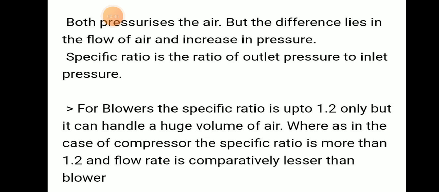For blowers, the specific ratio is up to 1.2 only, but it can handle a huge volume of air, whereas in the case of a compressor, the specific ratio is more than 1.2 and the flow rate is comparatively less than a blower.